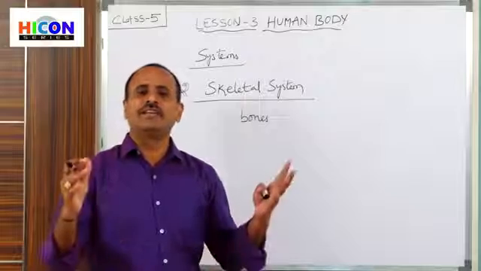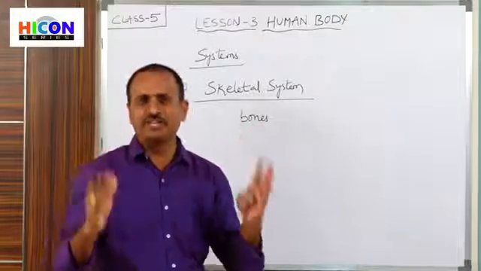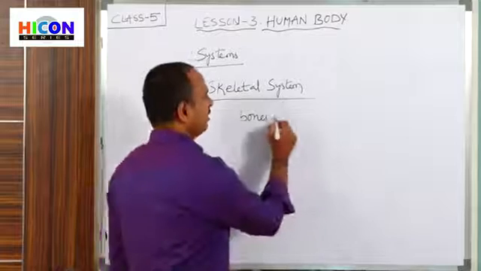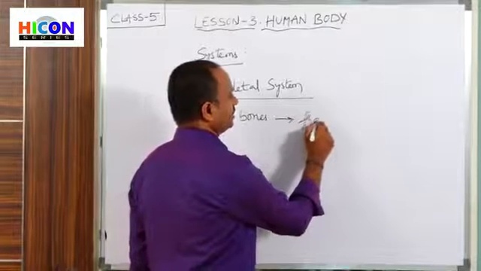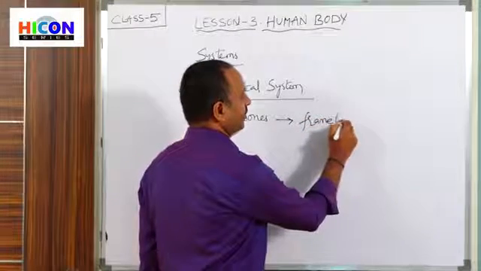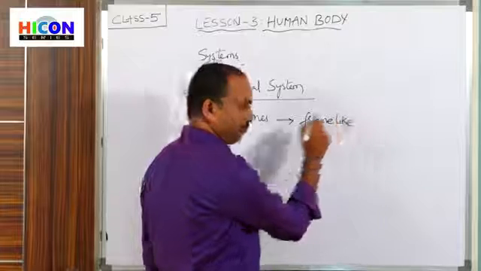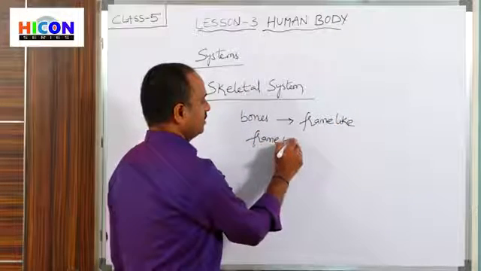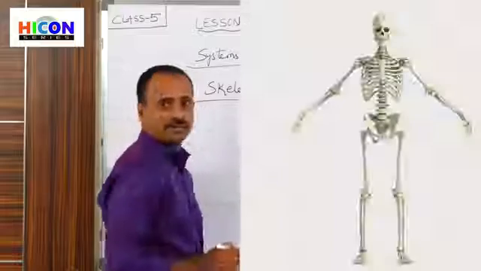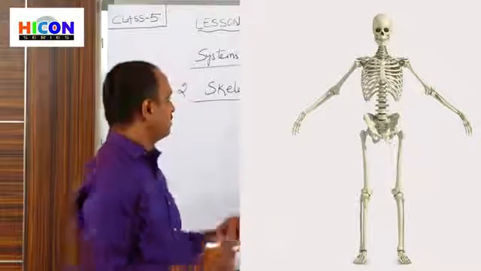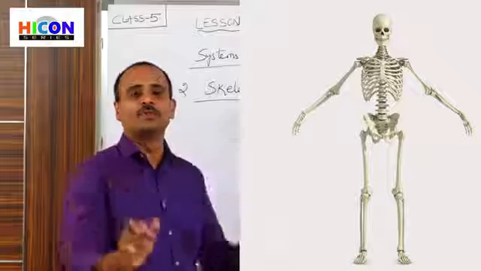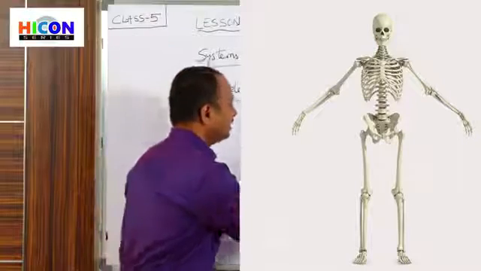So the various bones of different shapes and sizes join together and form a frame-like structure. This framework of bones is called the skeletal system.